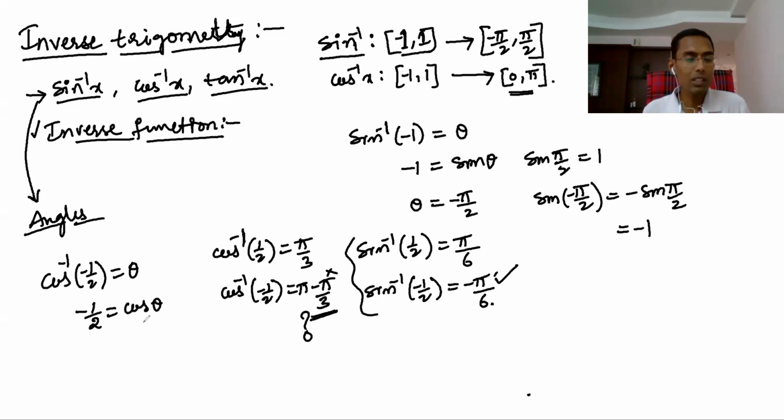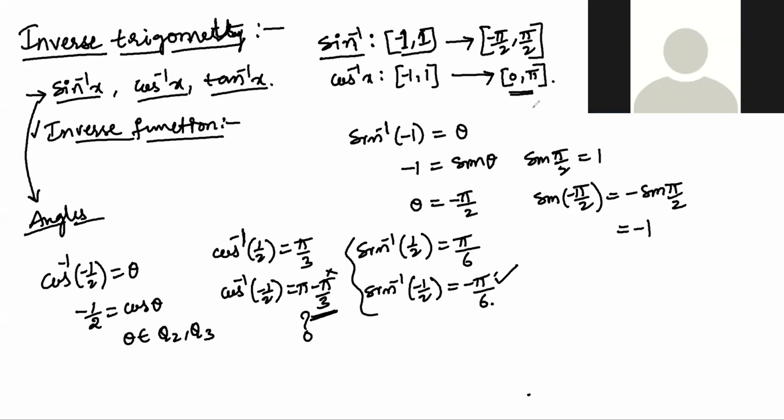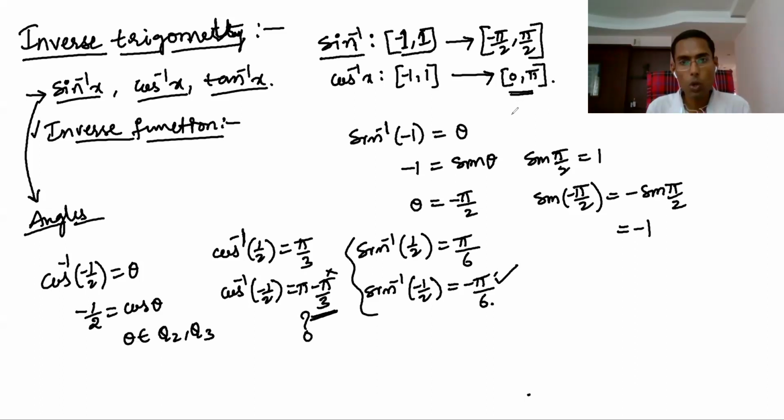Now, when is cos negative? So theta must be in the second quadrant or third quadrant, because cos is positive in the first and fourth quadrant, negative in the second and third quadrant. So now here, 0 to pi. 0 to pi means what? 0 to pi means first quadrant and second quadrant.